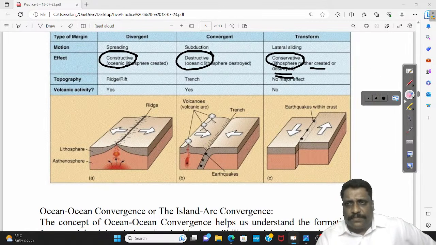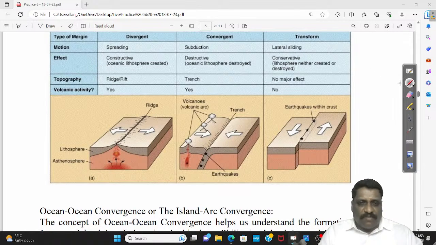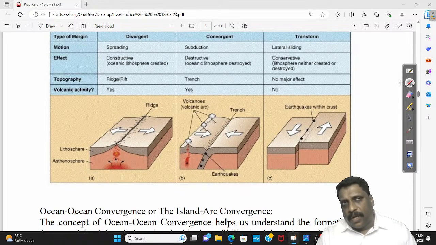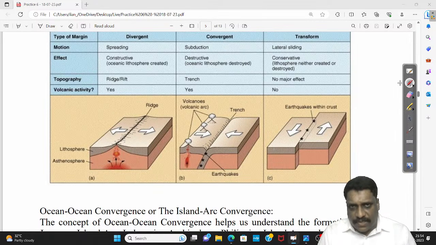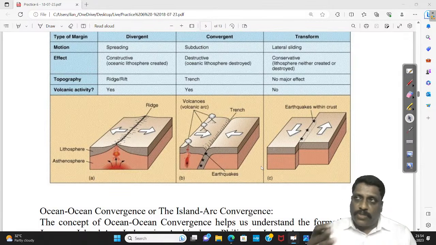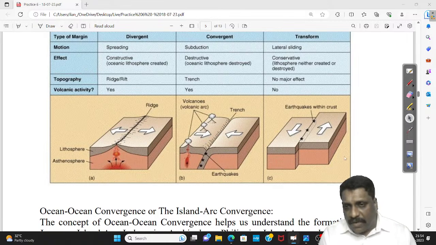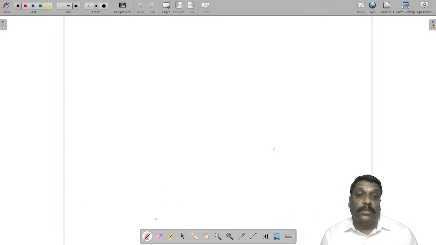Okay. Now, 3 types of boundaries we have taken. But as I already told you, we are going to talk only about the boundaries which are in the ocean. If I talk about the convergent boundary, to be very practical, my dear friends, if you ask what the different types of convergent boundary are, because we have 2 types of crust, because we have 2 types of lithosphere, this convergent boundary itself we can divide into 3 types of convergence.